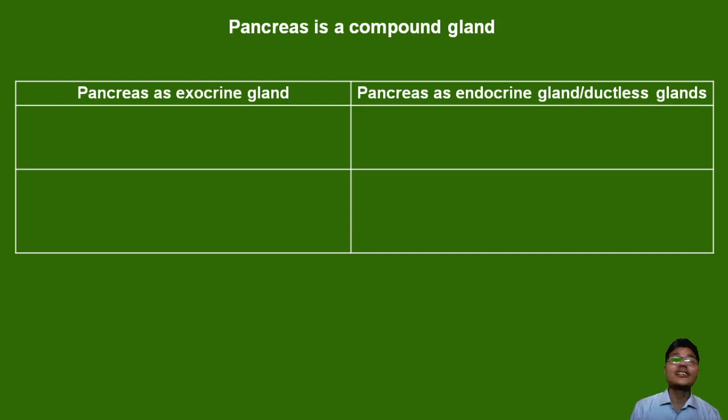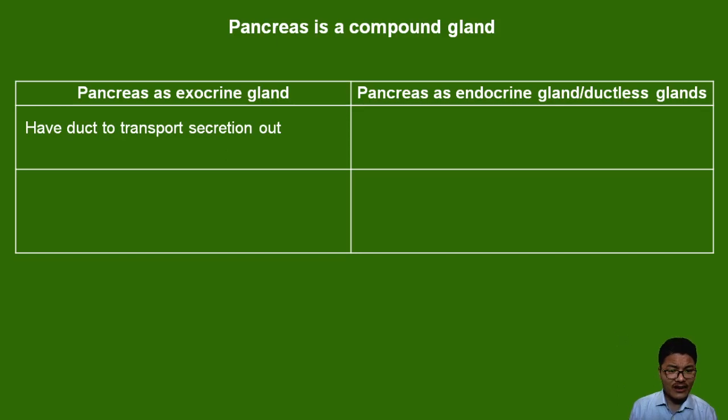And it's important for us to understand pancreas as a compound gland. Pancreas is called a compound gland because it is an exocrine gland as well as an endocrine gland. Endocrine glands are also called ductless glands, and exocrine glands are called duct glands. So exo refers to external. So usually the secretion of pancreas,